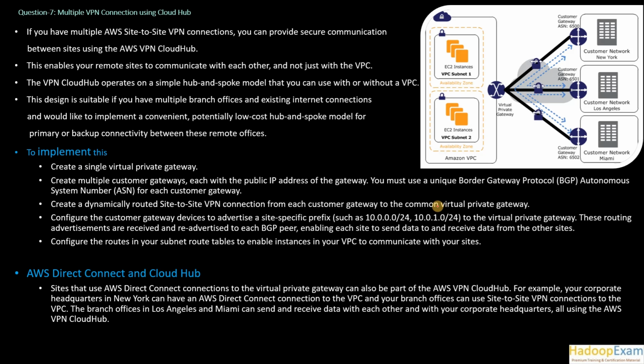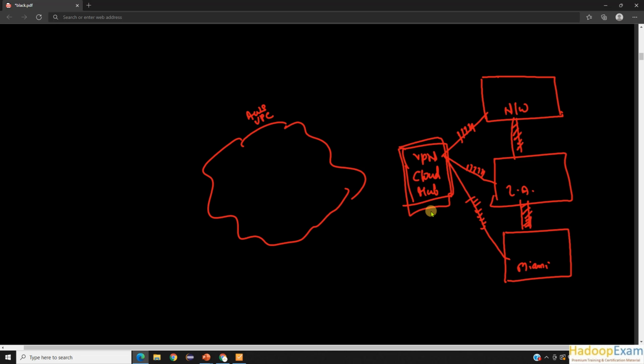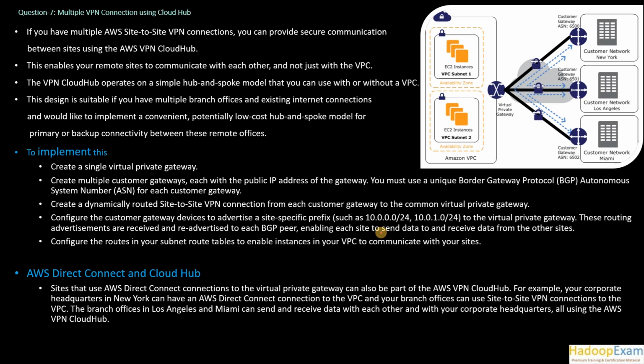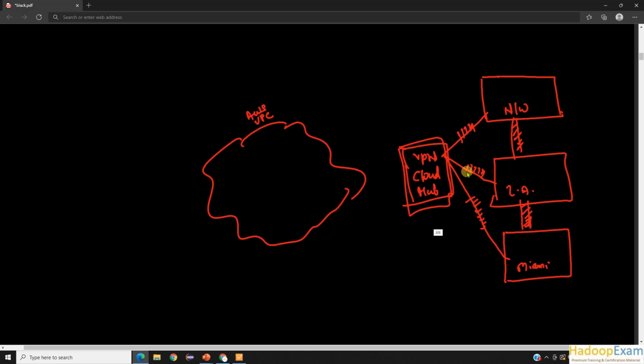This enables your remote sites to communicate with each other and not just with the VPC. The VPN CloudHub operates on a simple hub and spoke model that you can use with or without a VPC. As I mentioned, you don't necessarily have to use a VPC. The design is suitable if you have multiple branch offices and existing internet connection and would like to implement a convenient, potentially low-cost hub and spoke model for primary or backup connectivity of these remote offices.